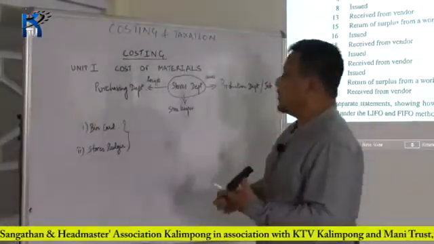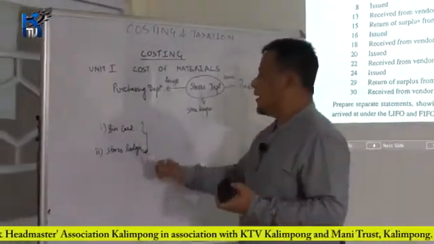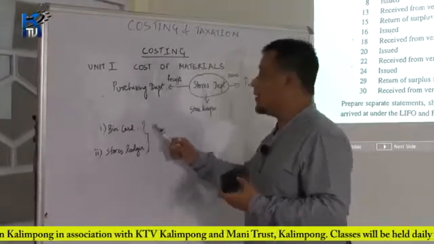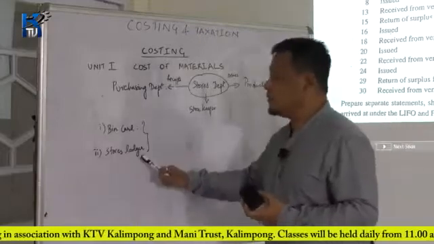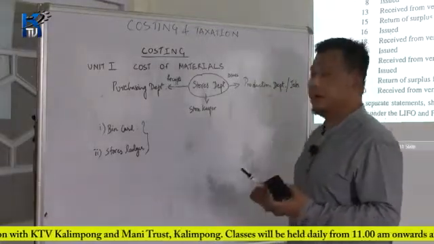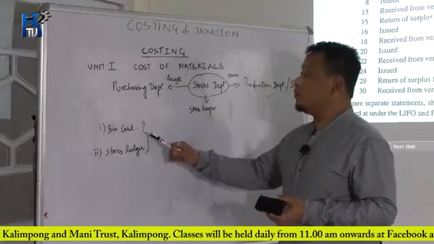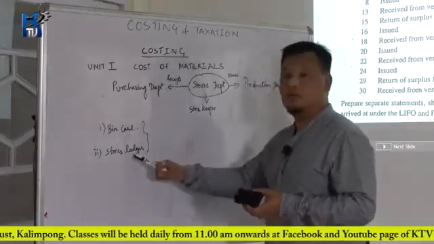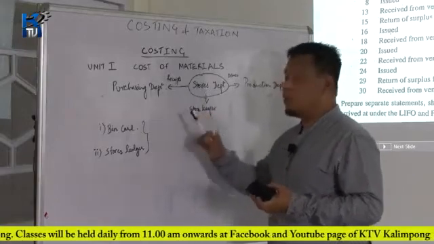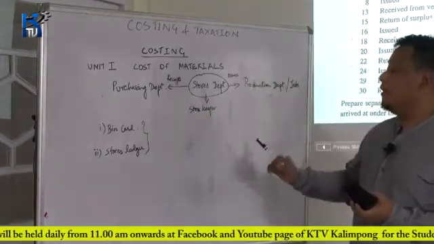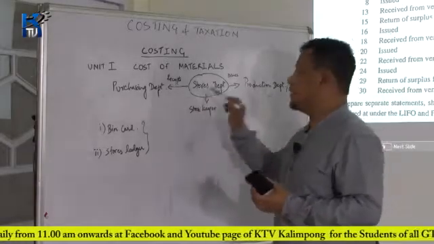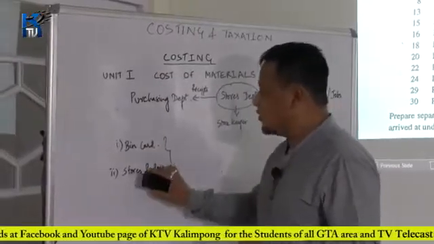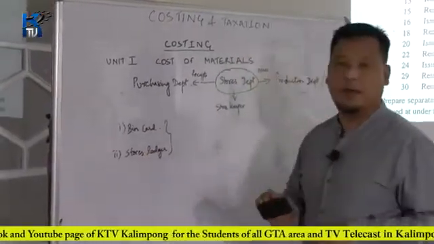So, we were just learning what a bin card and stores ledger was. The difference between bin card and ledger was bin card is prepared by the storekeeper, whereas stores ledger is prepared by the costing department. Again, the bin card records only the quantity of materials issued and received, but a stores ledger records both the quantity as well as the monetary value of the materials received and issued. Now, the next part, I will show you how a store's ledger is prepared.